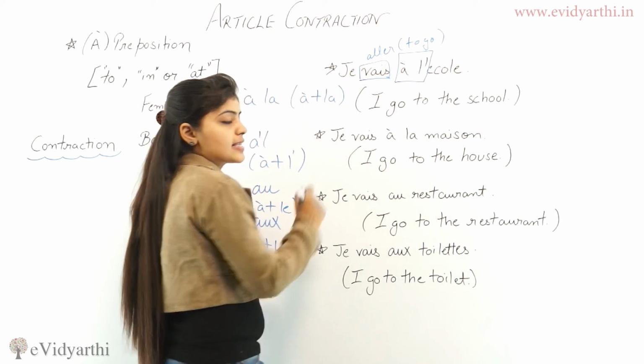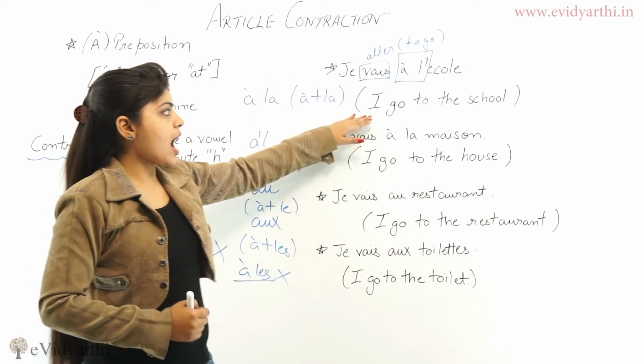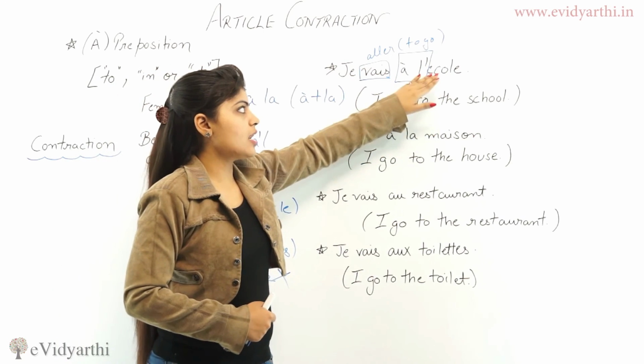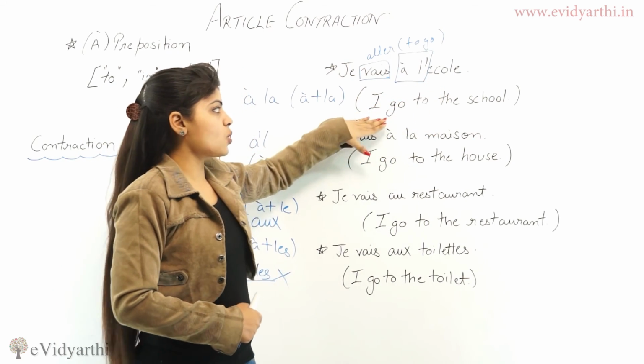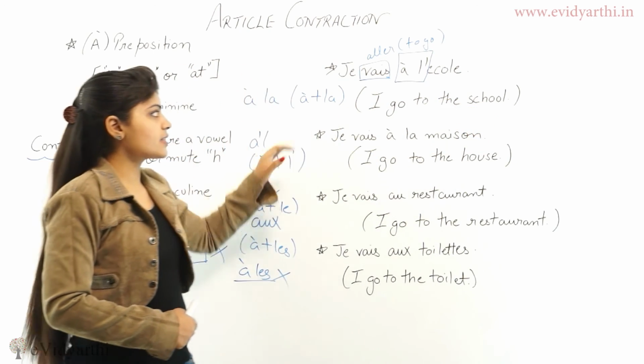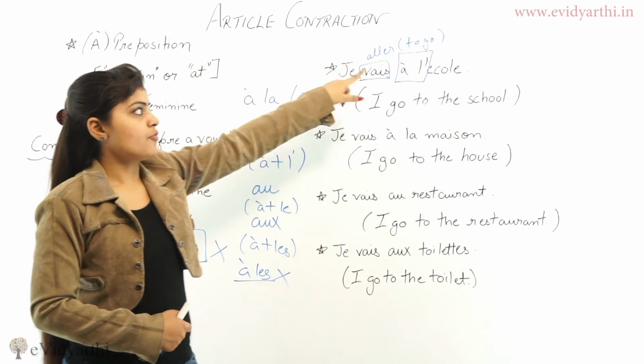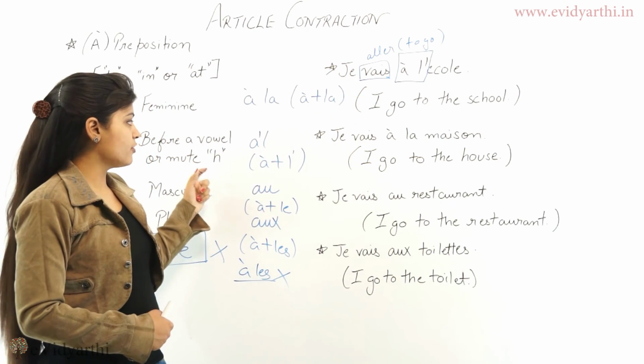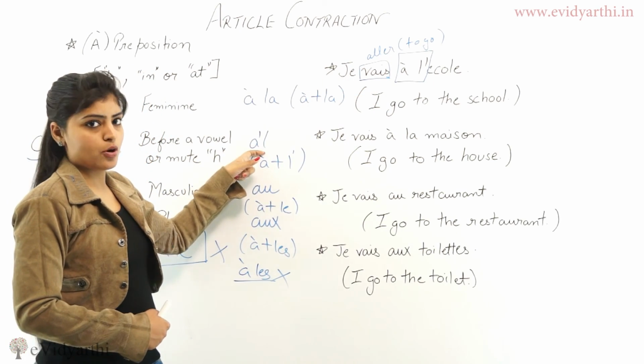Je is I, l'école is school. So I go to the school. This is the vowel form of à and l apostrophe.